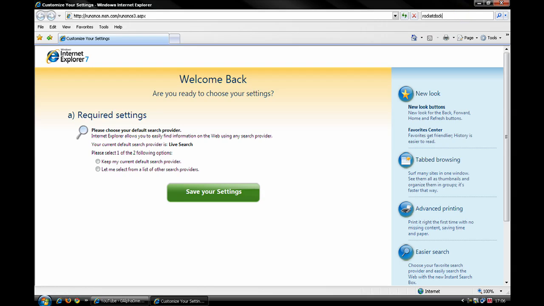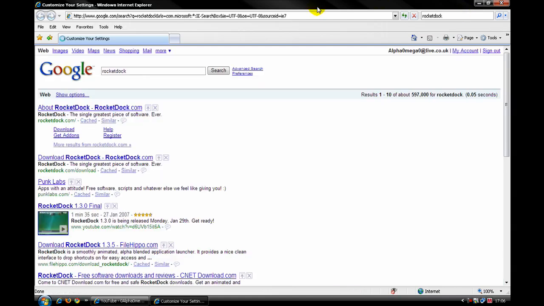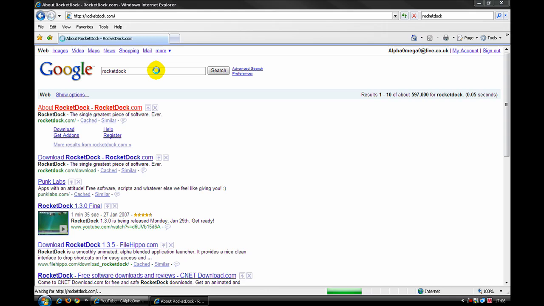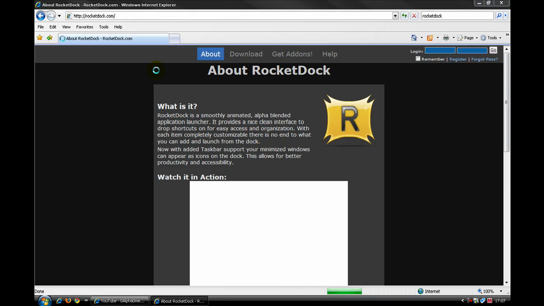It's called Rocket Dock. It's a small file. I can't even describe how small it is because it's a very small file. The new versions of it are better, like very good.